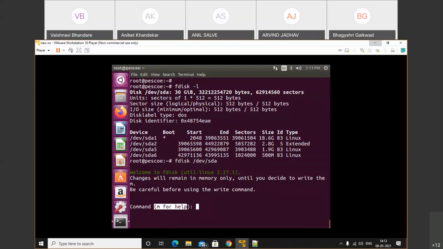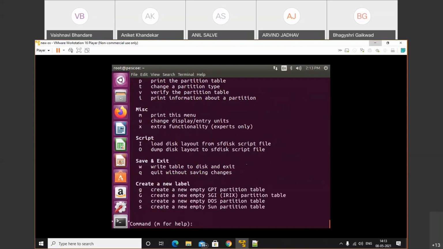Okay, here we get the command m for help. If you don't know about a command, how we will use it, and why, then press m. If you want to create a partition, we'll press n, and if you want to print the partition tables, then we need to press p. If you want to delete a partition, we need to use d. If you want to change the partition type, then we'll use t. Like that, we have a number of options. So here we'll press m and we'll get the different types of information. Let's check out what the types are.